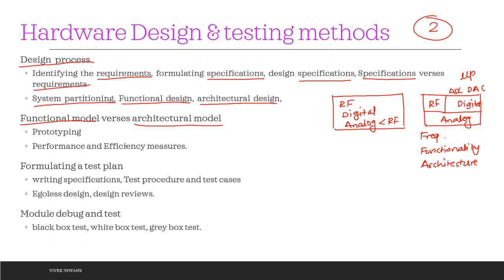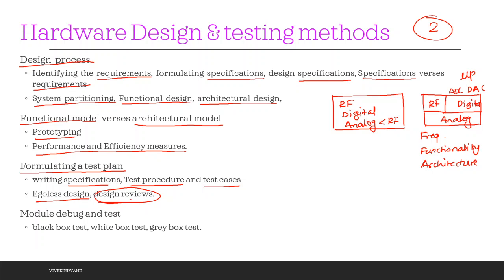Then what is the difference between the functional model and the architecture model? We are going to see, write a short note on, or write a difference between the two. Then what do you mean by prototyping of a model, and how we can tackle the performance and the efficiency measures. Then formulating a test plan. We want to test our design, am I right? That is an important part. So writing down the specification, depending on that writing down the test procedures and various test cases. Then egoless design and design reviews.